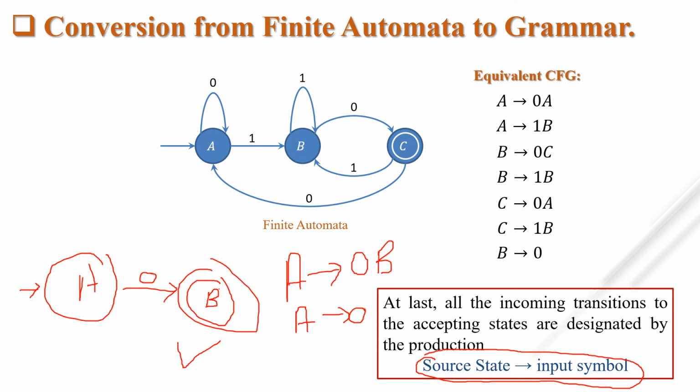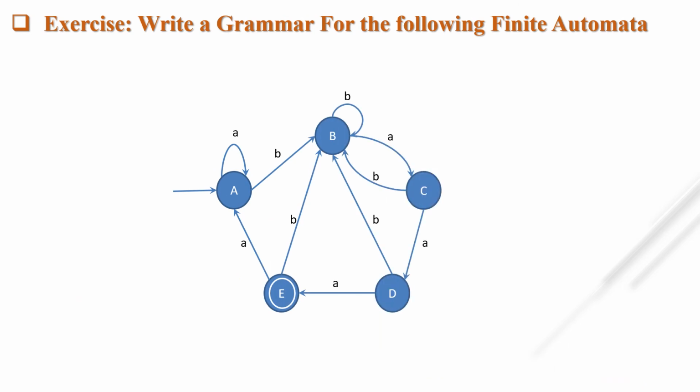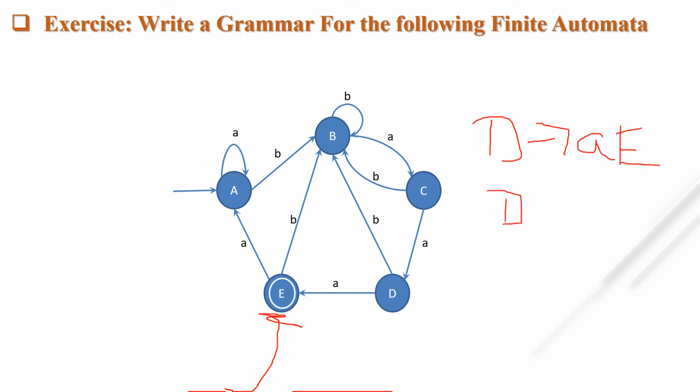Okay, so this is an exercise. You have to write a CFG for this particular finite automata where E is your final state. This E is your final state. Okay, so whenever you derive D, D tends to AE will be there, and at last D tends to A, for terminating the grammar, you have to write A. Okay, try this at your home. If you have any query in this example, please contact me.